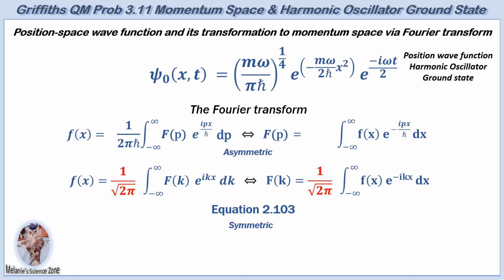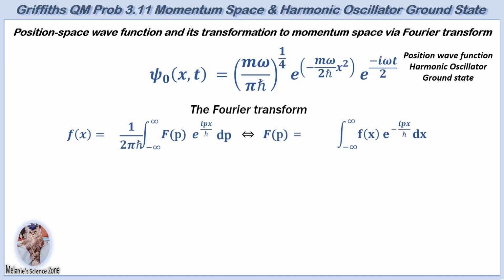This arises because there are two forms of the Fourier transform, the asymmetric and the symmetric forms, as mentioned in footnote 41 in Griffiths. In the asymmetric form, the normalization factor is applied only to the inverse transform, keeping the forward transform in a simpler form. On the other hand, for the symmetric form, the normalization factor is split into its square roots, allowing for an even distribution between both the forward and inverse transforms. Consequently, the same applies to the h-bar scaled normalization constant, resulting in a normalization constant of 1 over the square root of 2 pi h-bar.